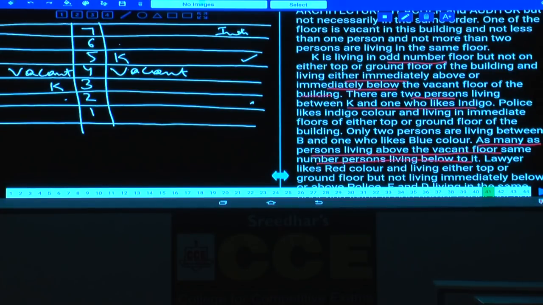There are two persons living between K and the one who likes indigo. The police likes indigo. Now who is that person here? The police likes indigo, that is clearly given, and lives in the immediate floors of either top or ground. So this indigo must be an immediate neighbor of the top or ground, that means either on the 6th floor or on the 2nd floor. Is it possible on the 6th floor, 7th floor? The 6th floor is not possible, indigo cannot be here. The police who likes indigo is either the immediate neighbor of the top or the ground floor.